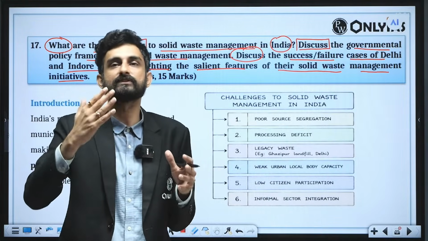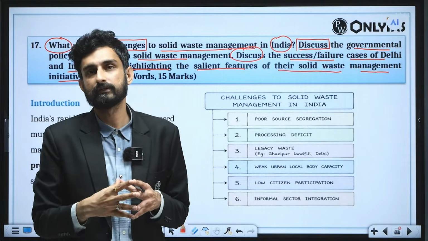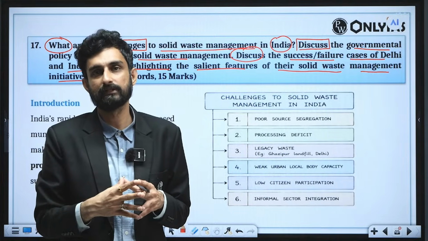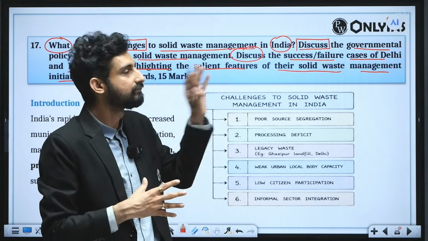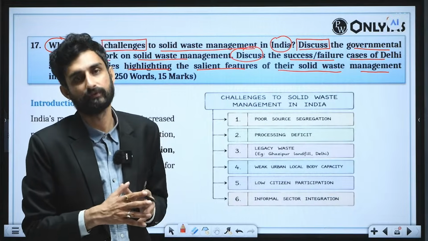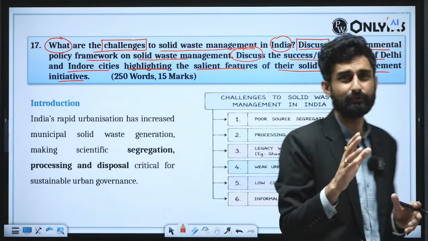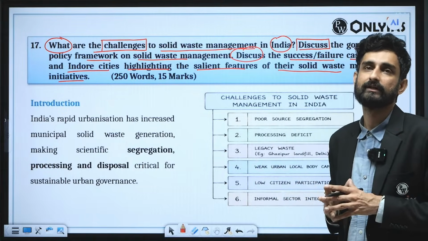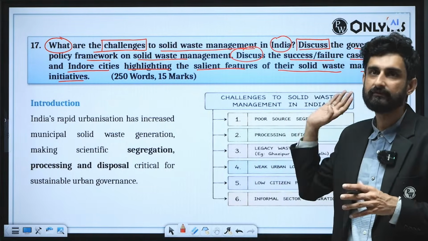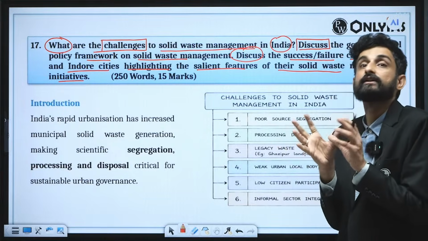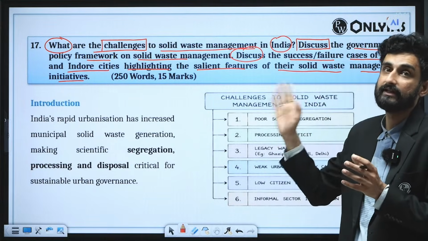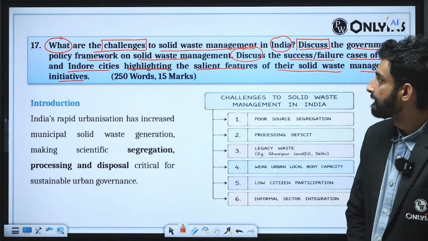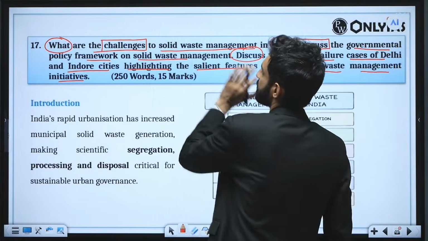So relatively more successful was the Indore model of cleanliness and disposal of the waste, and relatively less successful was the case of Delhi. So it will not be outrightly saying that Delhi has not seen any improvement in the solid waste management practices. We will be giving relative successes and relative failures of these case studies of Delhi and Indore as well. So first of all, we can start with the solid waste management context.